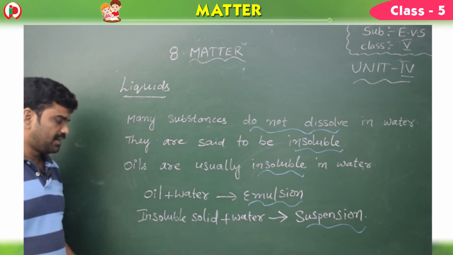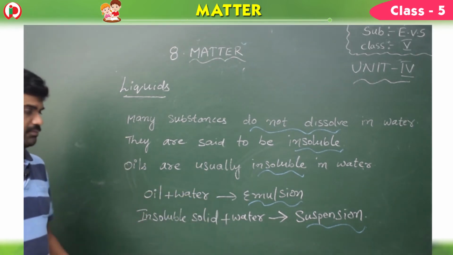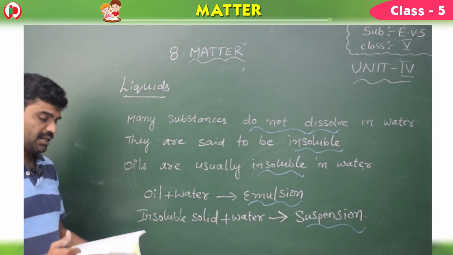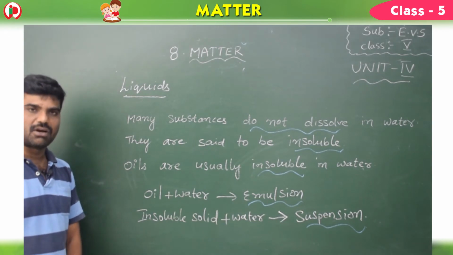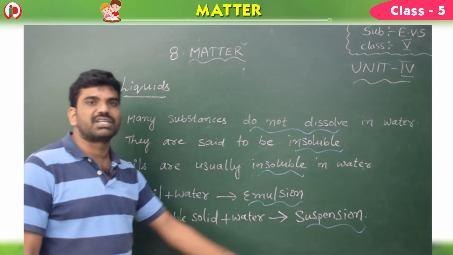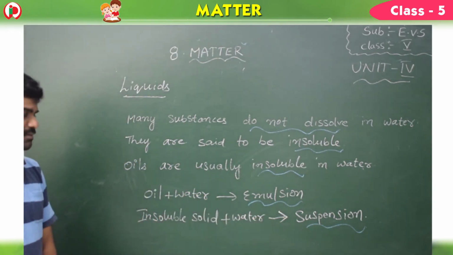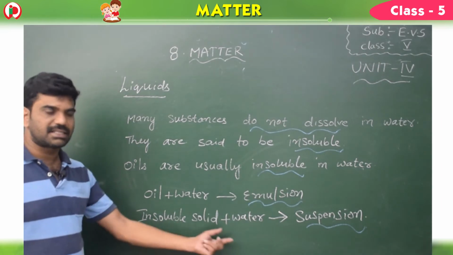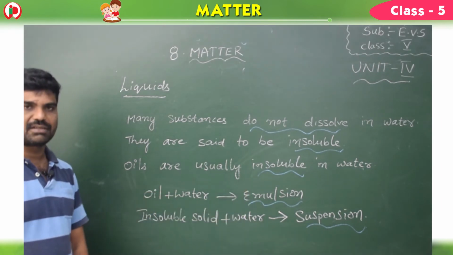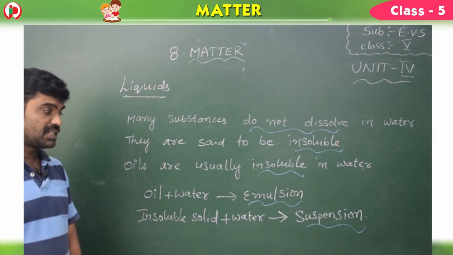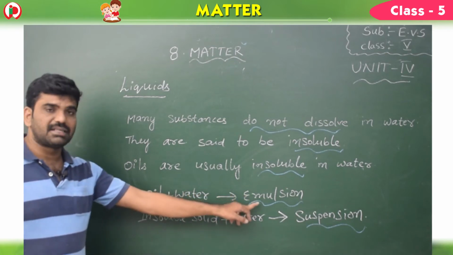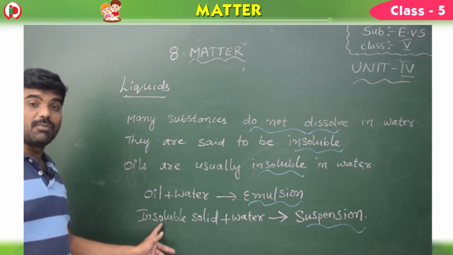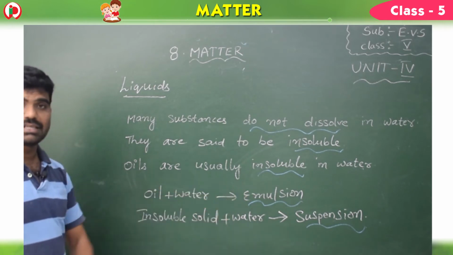In the same way, some solids are insoluble. For example, here see, if an insoluble solid is mixed with water, the resultant is suspension. What is suspension? Insoluble solid plus water is suspension. What is the difference between emulsion and suspension? Oil and water shaken, the resultant is emulsion. Insoluble solid plus water, the resultant is suspension.